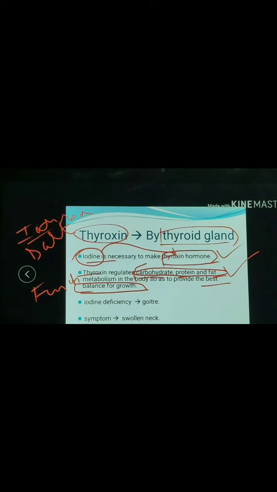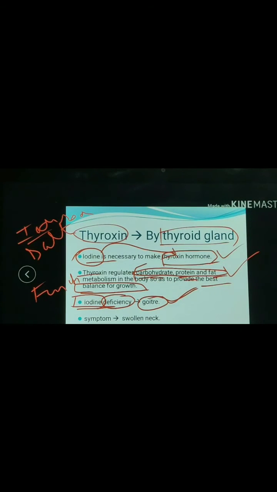Clear? Then iodine deficiency. How do we know that there is a deficiency of iodine in us? That is by a disease known as goiter. Iodine deficiency causes a disease known as goiter. What is the symptom of goiter? That is a swollen neck. Our neck will swell if we have goiter disease. Clear?